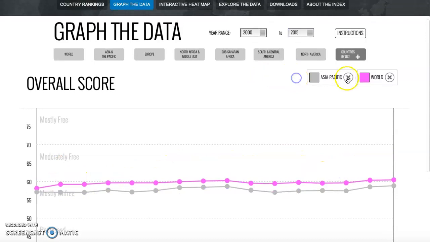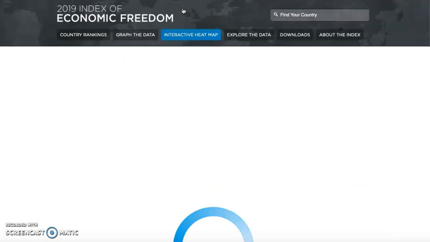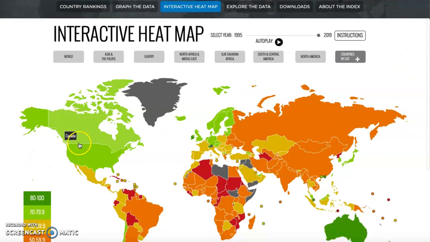When we find every one of these, we could go to the interactive heat map that basically shows us how each country is going in their economic freedom. So we could find Canada and the United States have basically a good economic freedom in this rank.